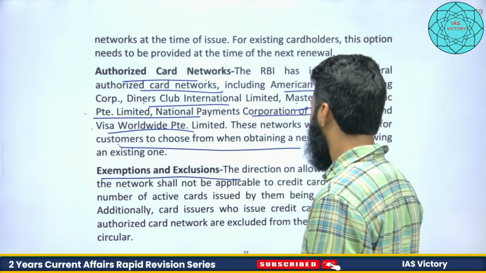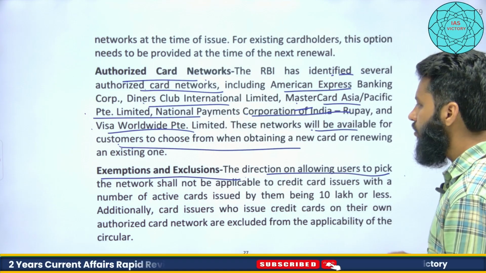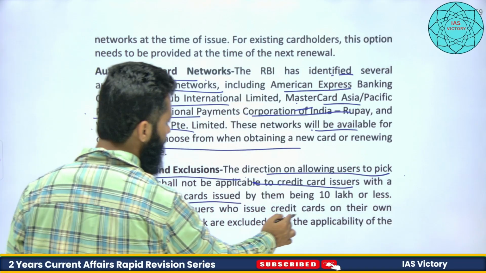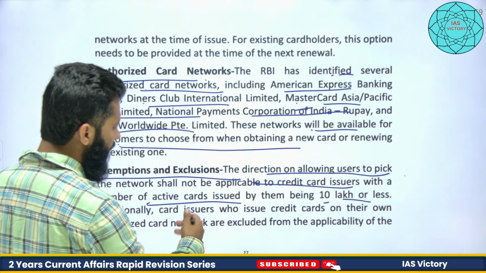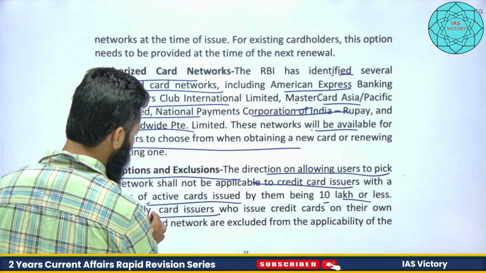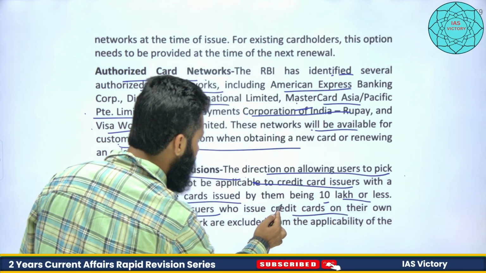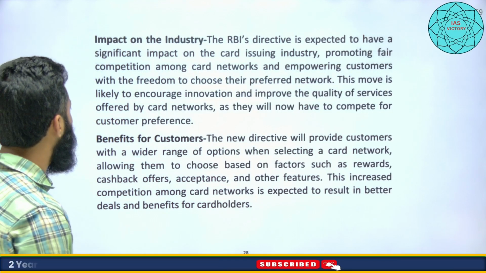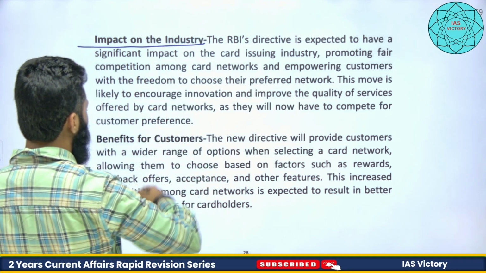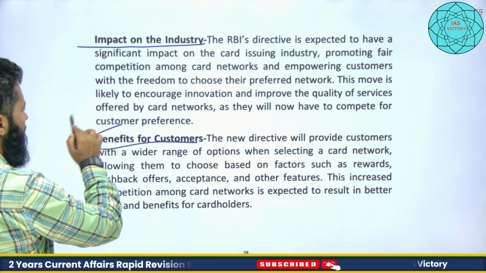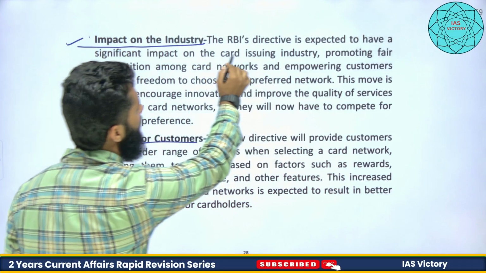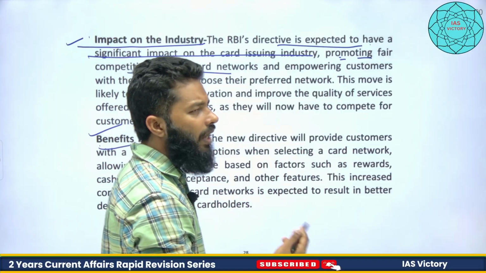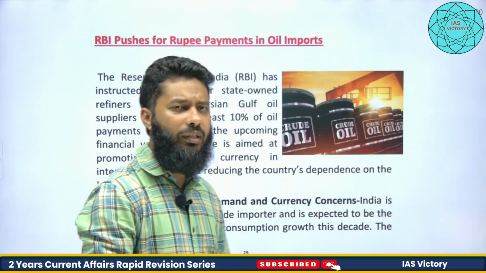Exemptions and exclusions: for example, the direction allowing users to pick the network shall not be applicable to credit card issuers with 10 lakh or fewer active cards issued by them, right? Additionally, card issuers who issue credit cards on their own authorized card networks are excluded. So if they have their own network, then this is not an issue. Now, if we talk about impact on the industry or benefits for customers, customer choice is there. It may be expected to have a significant impact on the card issuing industry, promoting fair competition, etc. That is to limit the kind of monopoly that can happen from this.